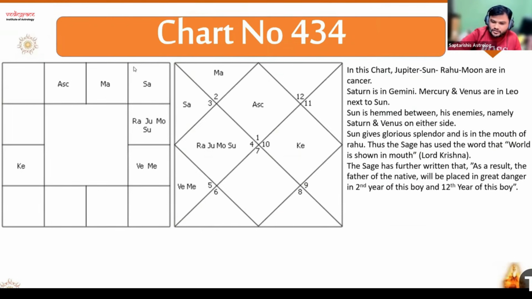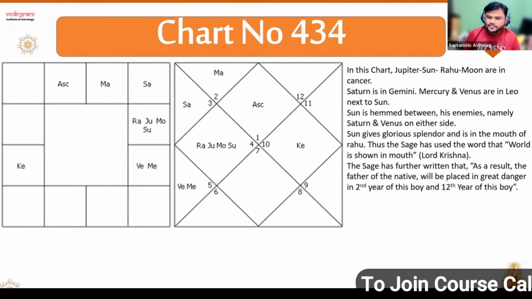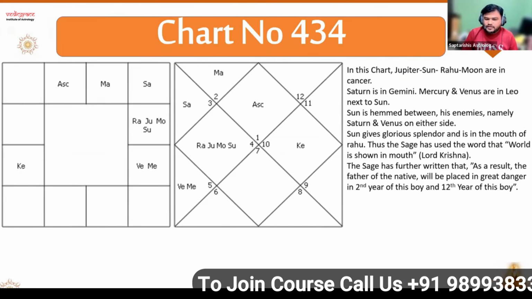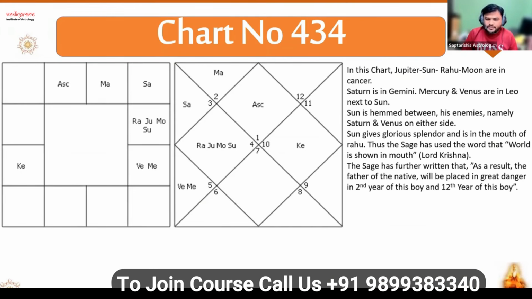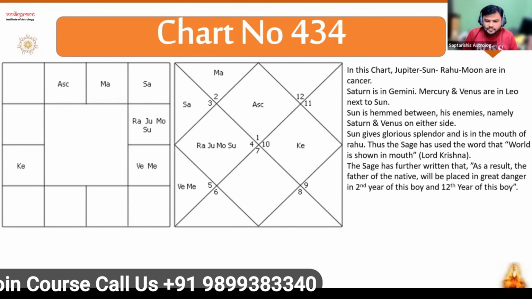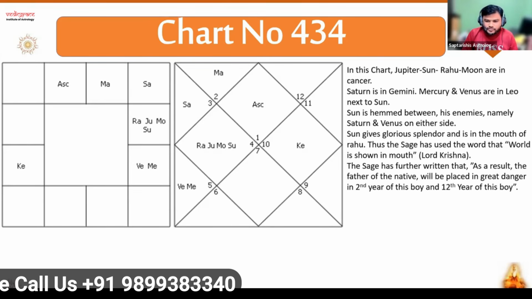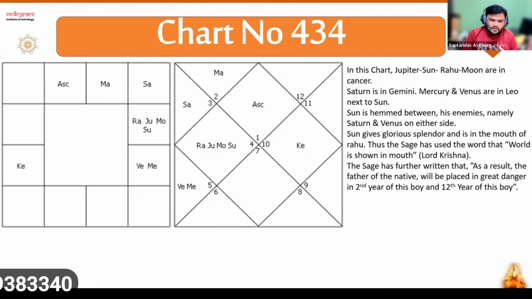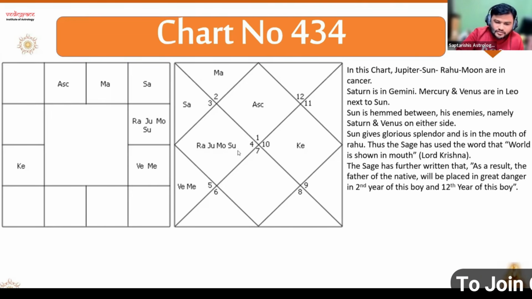This is another interesting chart. In this chart, Jupiter, Sun, Rahu, and Moon are in Cancer. Saturn is in Gemini. Mercury and Venus are in Leo next to the Sun. Ignore this arrangement of planets, I have done this, so maybe there's a mistake in it. You go with the book.